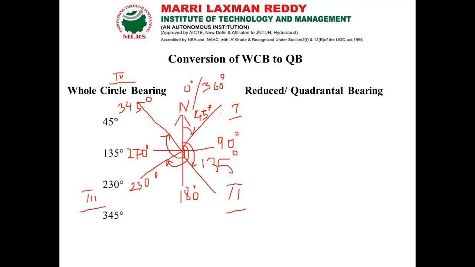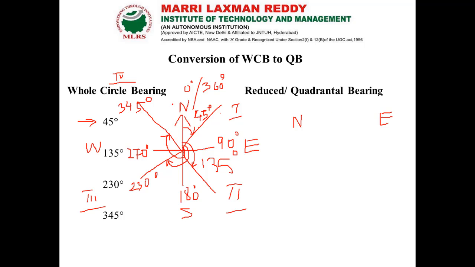First quadrant readings are with respect to north and east, second quadrant with respect to south and east, third with respect to south and west, and fourth with respect to north and west. So this 45 degree comes under northeast, that means the first quadrant.